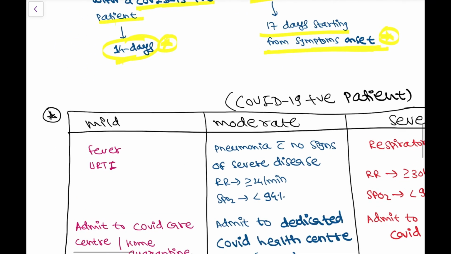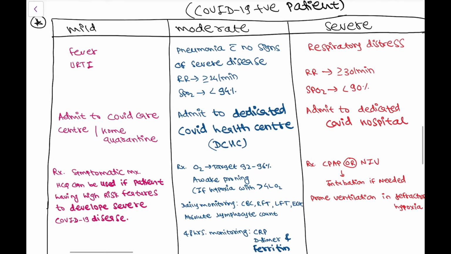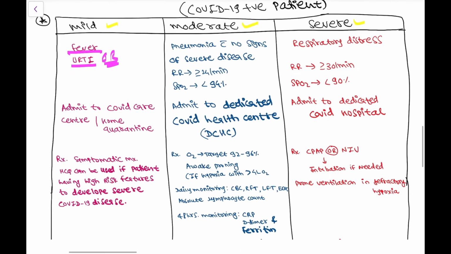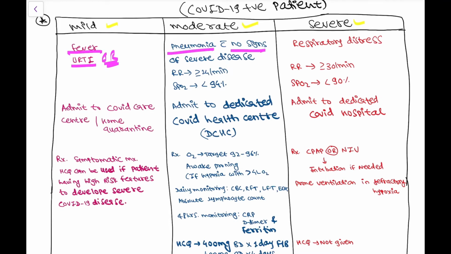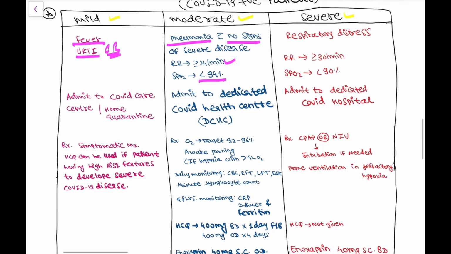Next, the COVID-19 positive patients are categorized into 3 categories: mild, moderate and severe. Mild is fever or upper respiratory tract infection. Moderate is pneumonia with no signs of severe disease, with a respiratory rate of more than 24 per minute and SpO2 less than 94%. In severe, there is respiratory distress, the respiratory rate is more than 30 per minute, and SpO2 is less than 90%.